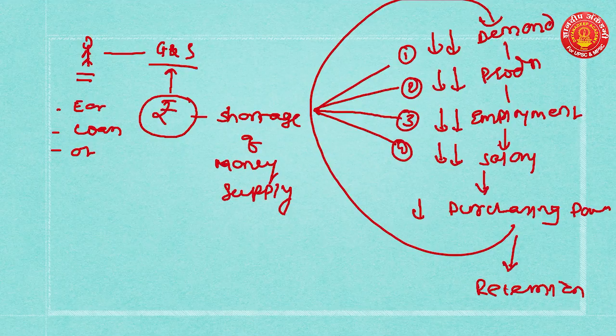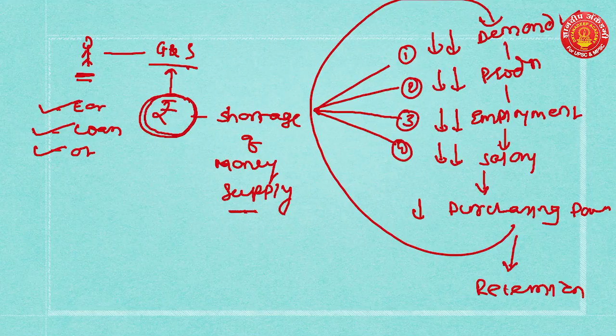You get the idea? So I repeat once again, this is a consumer, he requires certain goods and services. To purchase these goods and services, this person needs rupees. He gets this rupee either through earning or through loan or any other means. Now if there is a shortage of money supply, which means this person does not have more money, he will not demand goods and services. When there is no demand, it will reduce the production of goods and services. When production is reduced, you do not require more employees, so it will reduce employment.